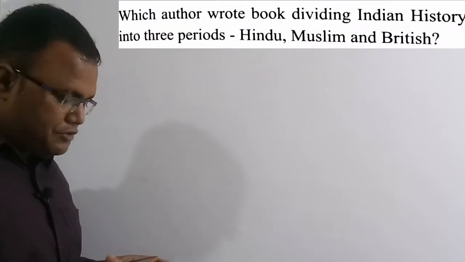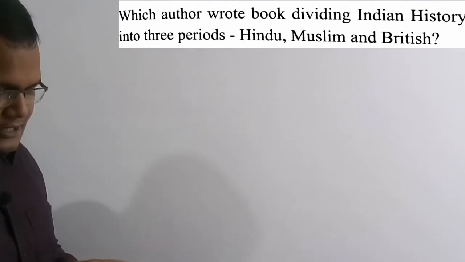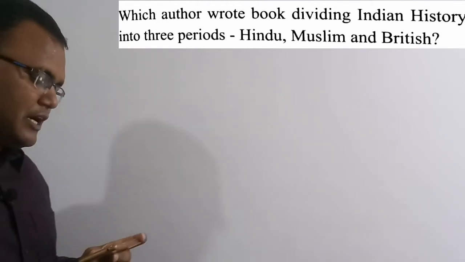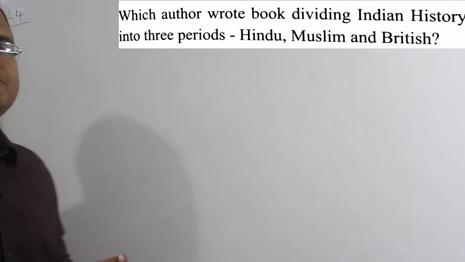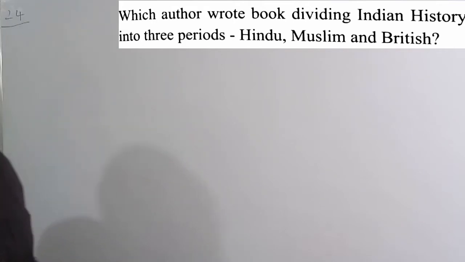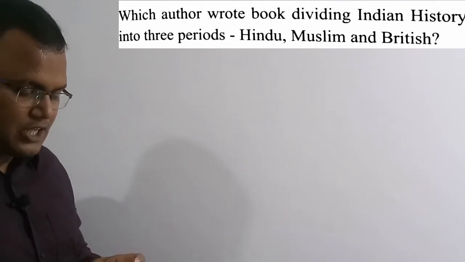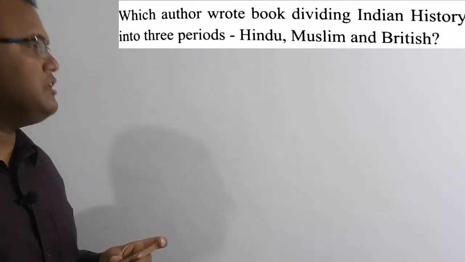See the question here. Which author wrote a book dividing Indian history into three periods: Hindu, Muslim and British? Option A, William Darflin. Option B, Romila Thapar. Option C, Ramesh Chandra Dutt. Option D, James Mill. Option D, James Mill is the correct answer. James Mill is the author who wrote the book dividing Indian history into three periods: Hindu, Muslim and British.